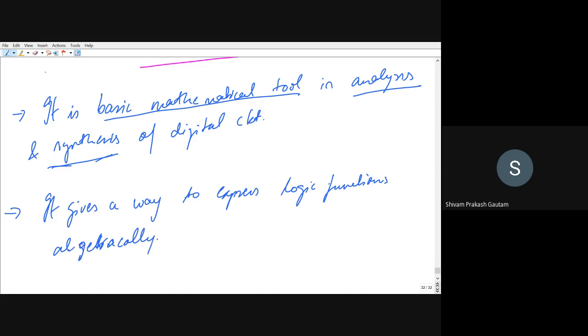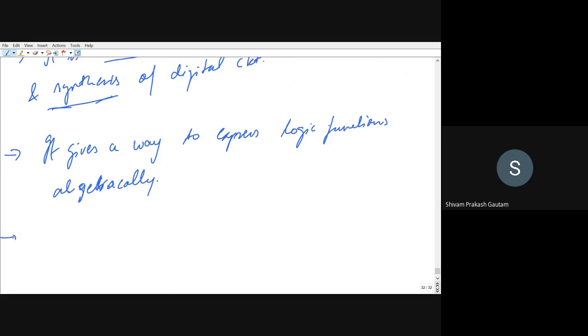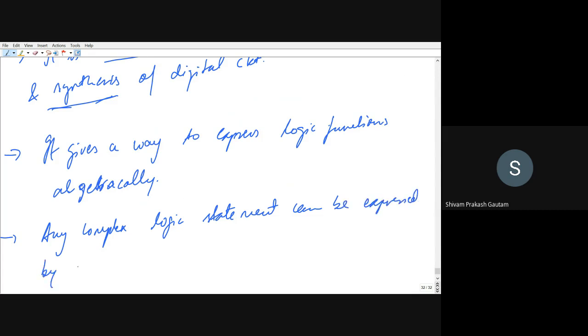Any complex statement can be expressed as a Boolean function.